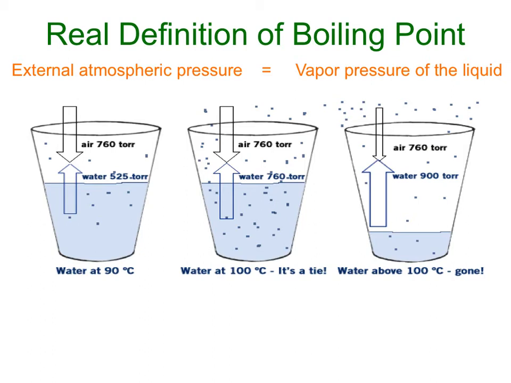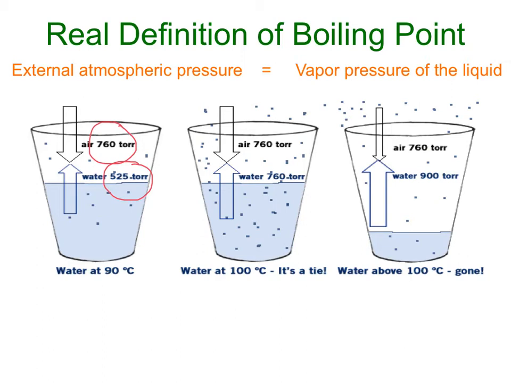Let's take a look at the first beaker, and you will notice that we have water at 90 degrees Celsius. At 90 degrees Celsius, we find that water has a vapor pressure of about 525 torr. In comparison to the atmospheric pressure of 760 torr, the water's vapor pressure is not strong enough to push against the 760 torr of atmospheric pressure.